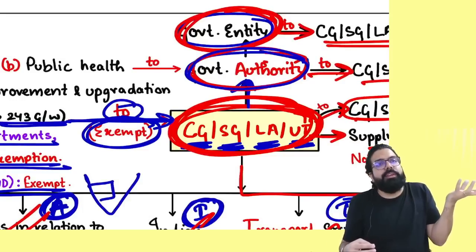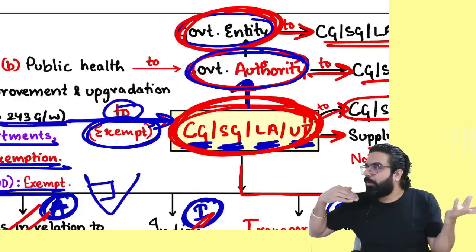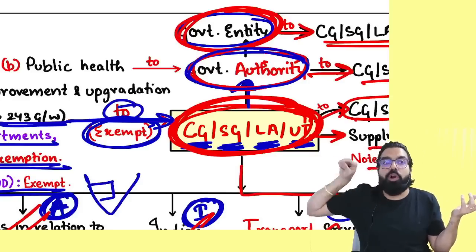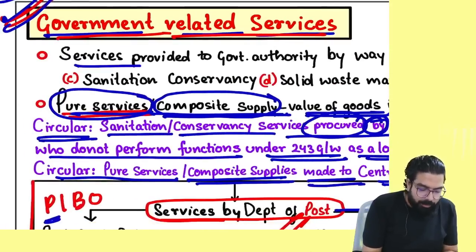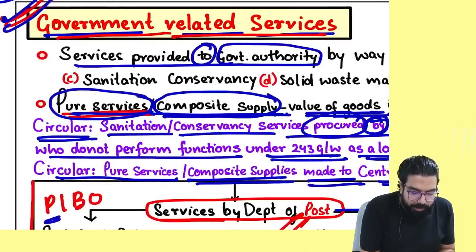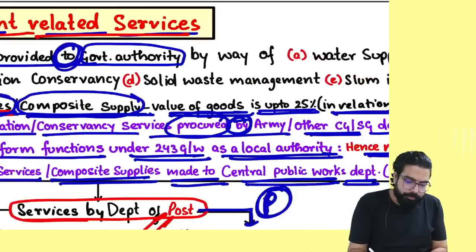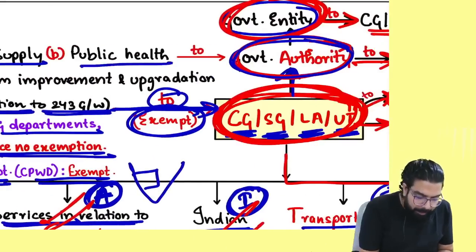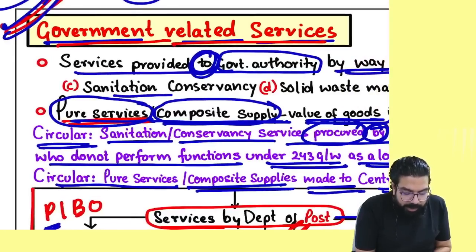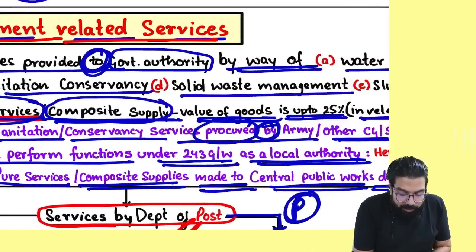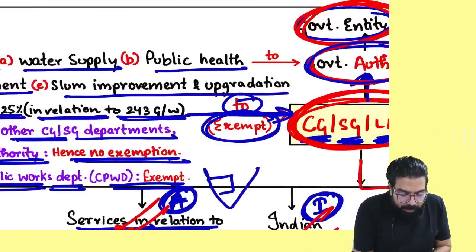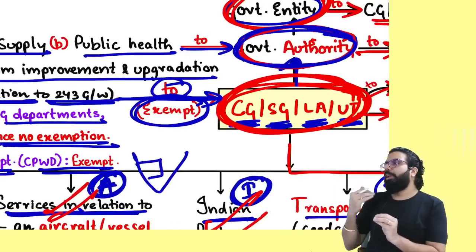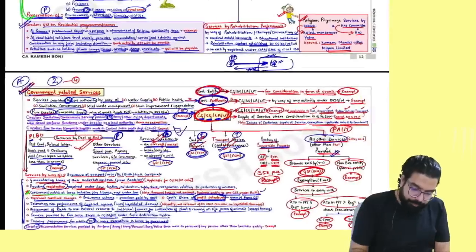To do 243G and W related work, they will take some services. Whatever services they are taking, they are telling that it will be exempt. Not all services, some services. Services provided to governmental people, services by way of water supply, public health related services, sanitation conservancy, solid waste management, slum improvement and upgradation. If I am providing to whom? Governmental authority, I will not charge any GST.